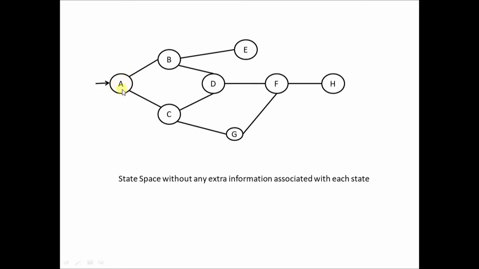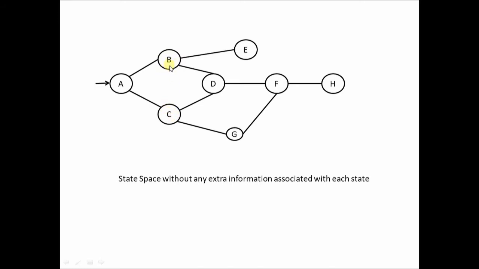From A there are two immediate neighboring states, B and C, but how do you know whether B or C has to be traversed first? In this case, there is no information about the goodness of a node with respect to another node.